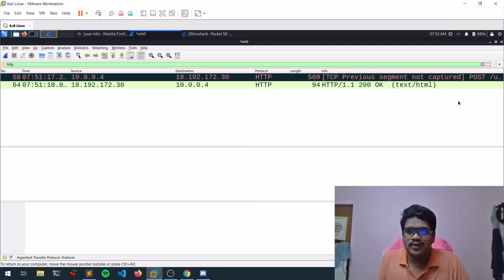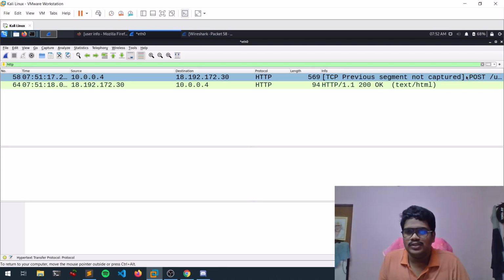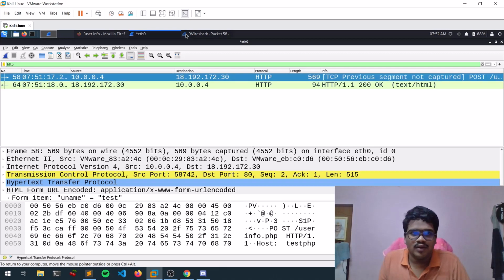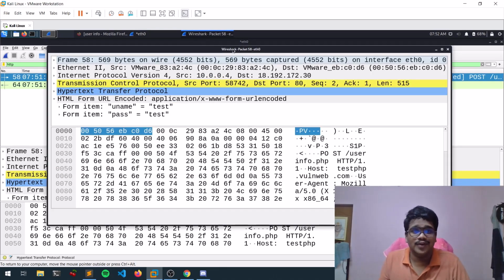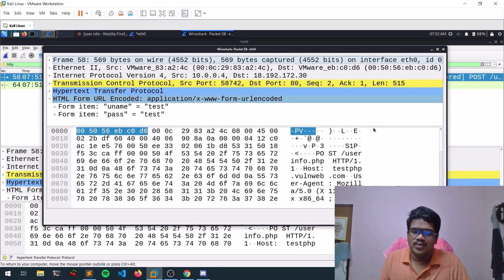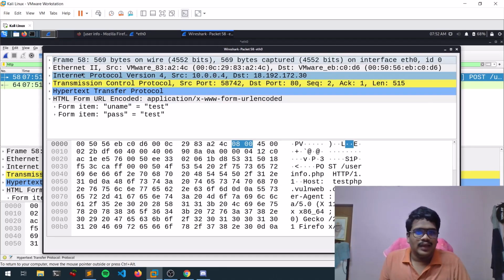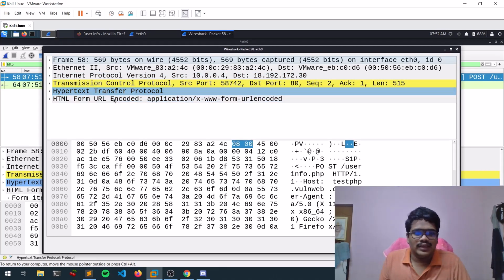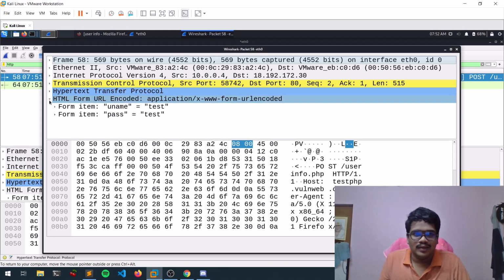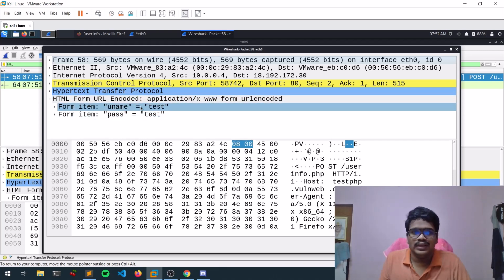If you look carefully here, I can see something like POST. Simply double click over this, and you will get a new tab like this. This will be really helpful. At the bottom, you can see something like HTML form. You can simply enlarge it and see what data we sent. If you are using HTTPS or anything else, you can't see the data, since the data is encrypted there. But here it's not, so we can see it, guys.